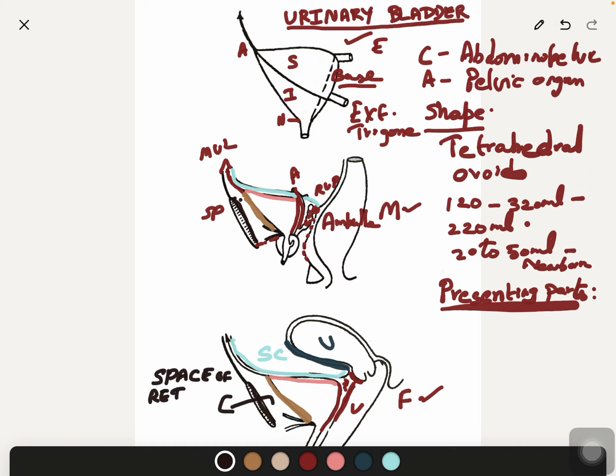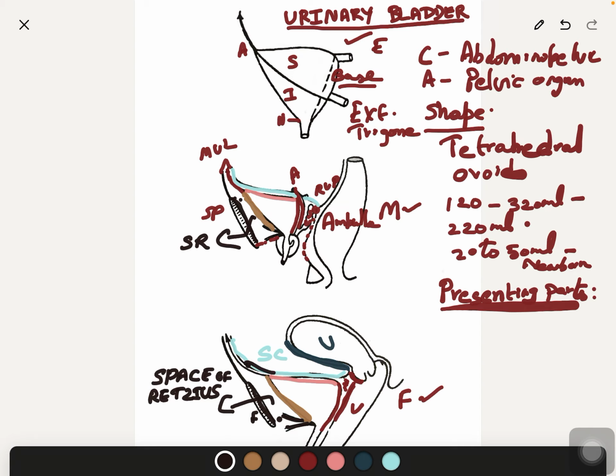Boundaries of the space: in front, this is the front, symphysis and body of pubis. Behind and on each side, the posterior vesical ligaments of the bladder. So these are the ligaments of the bladder. Above, peritoneum of the paravesical fascia.